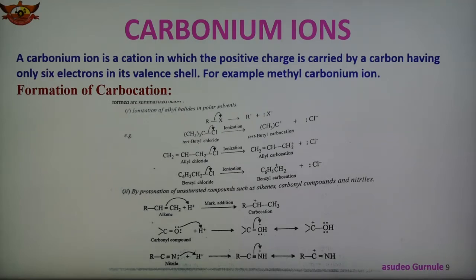These are the conditions, and carbocation or carbonium ion are short-lived, highly reactive chemical species because the carbon atom carrying the positive charge is electron deficient, and because it has only 6 electrons, it has a strong tendency to complete its octet by accepting a pair of electrons, and therefore it is highly reactive.